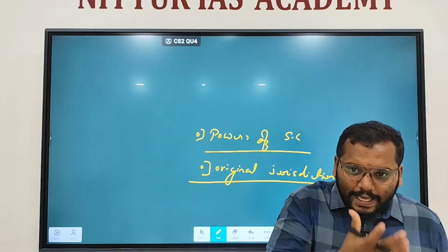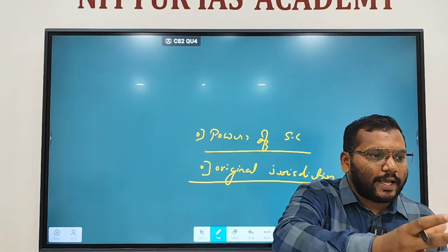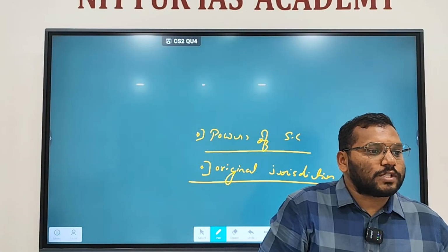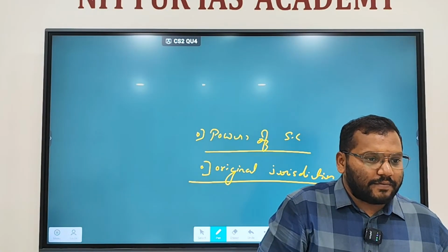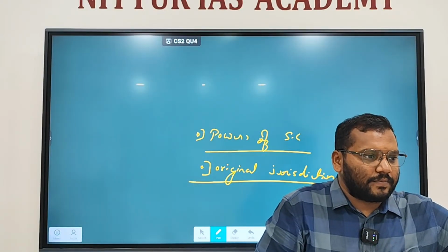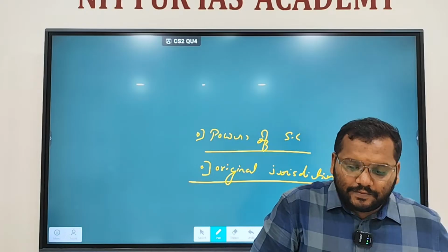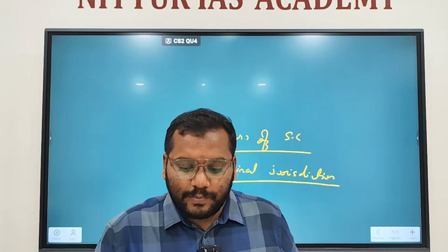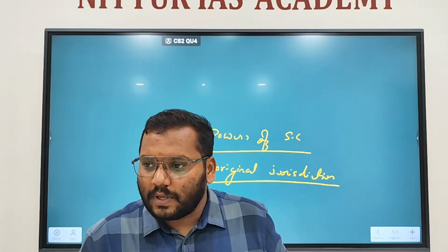You can directly take your issue to the Supreme Court if the dispute is between two states, or between the state and the center, or between the center and one or more states. You're getting my point, right?